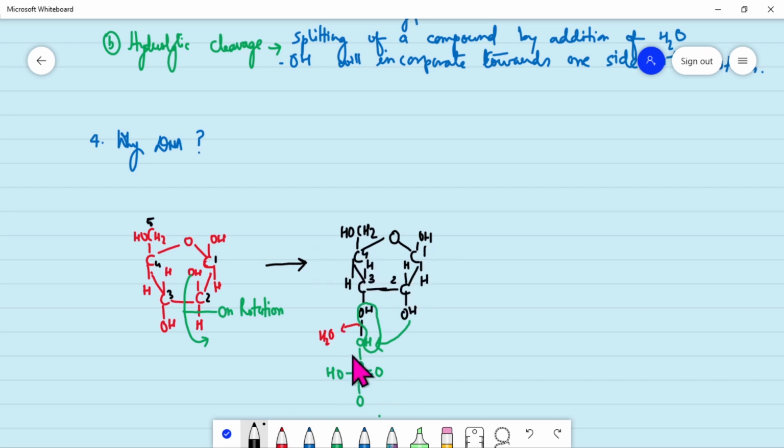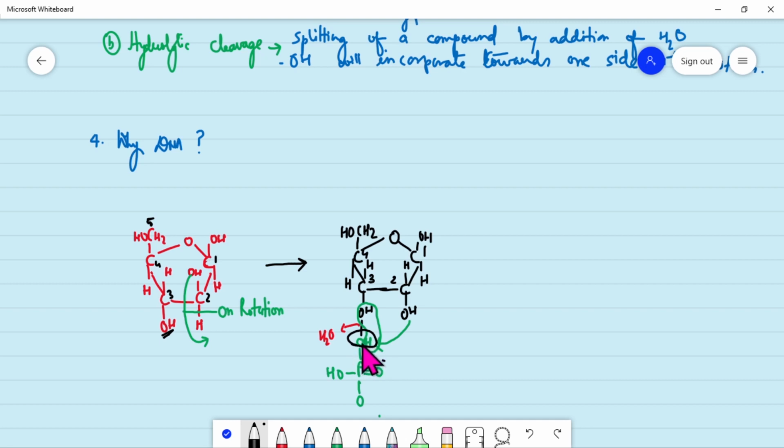And this phosphate, we know, has oxygen with it, and the OH group of C3 is also there. They are connected together with the help of a bond. But when this OH of C2 comes out on rotation, it joins the P. Now this OH has come here.